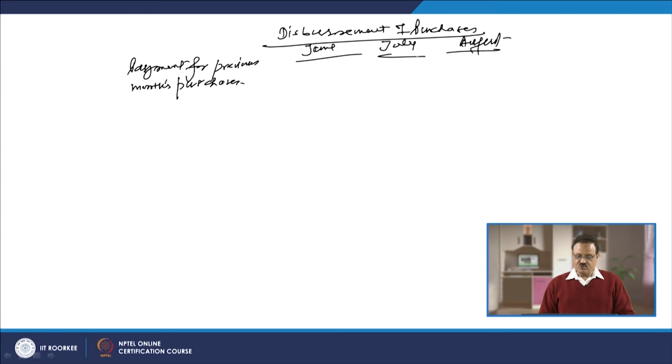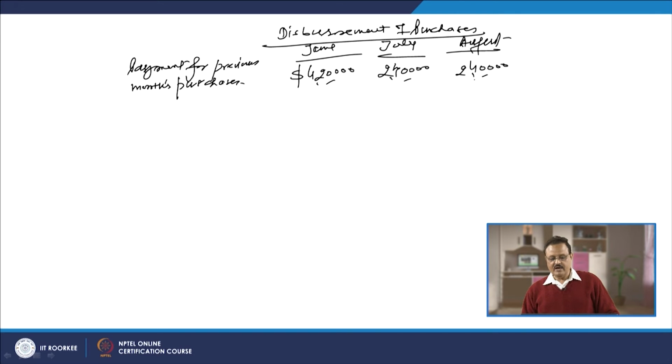How much payment are we going to make for the previous months purchases? In the month of May we purchased equal to the 60% of the June sales. So in June we are going to pay for the purchases made in May. How much payment are we going to make? That is $420,000. This information has come to us from the previous schedule. Second is going to be how much? In the month of July we are going to pay for the purchases which we made in the month of June, and in August we are going to pay this 240,000 which we purchased in the month of July, right.